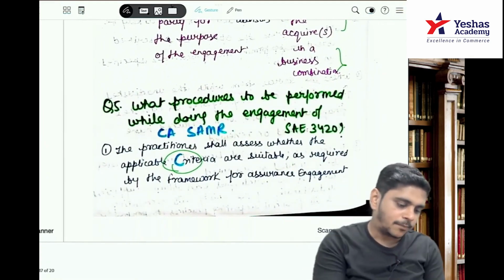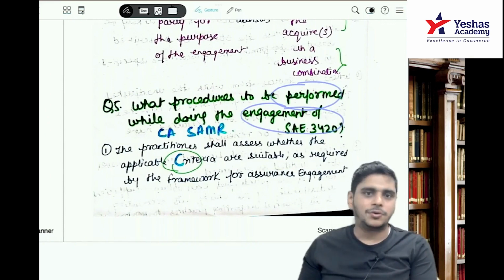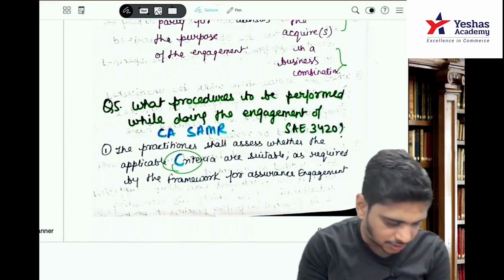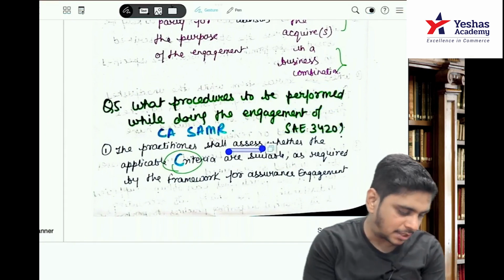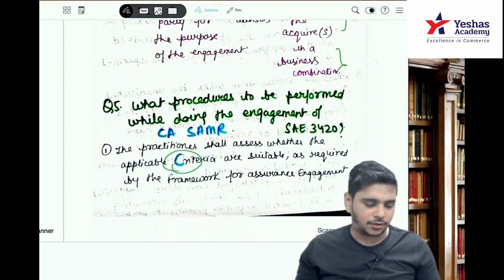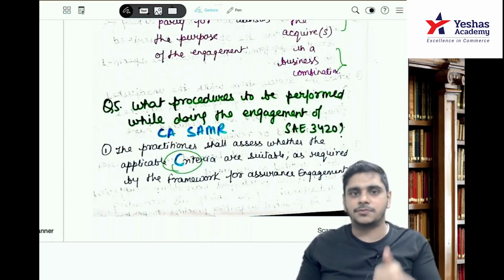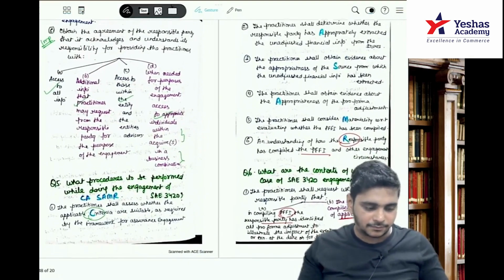Then, what procedures are to be performed while doing the engagement of SAE 3420? The code is CA SUMMER. C: the practitioner shall assess whether the applicable criteria are suitable, as required by the framework for assurance engagements.